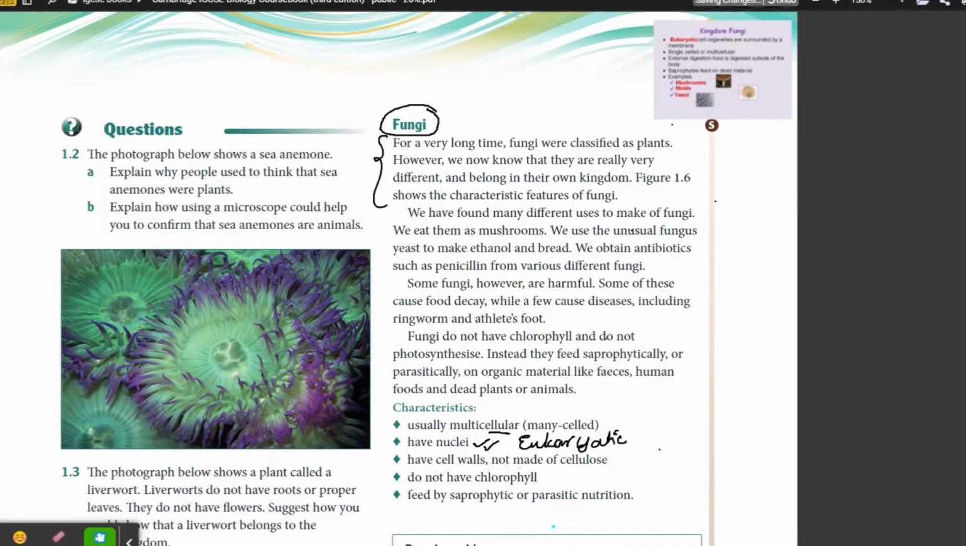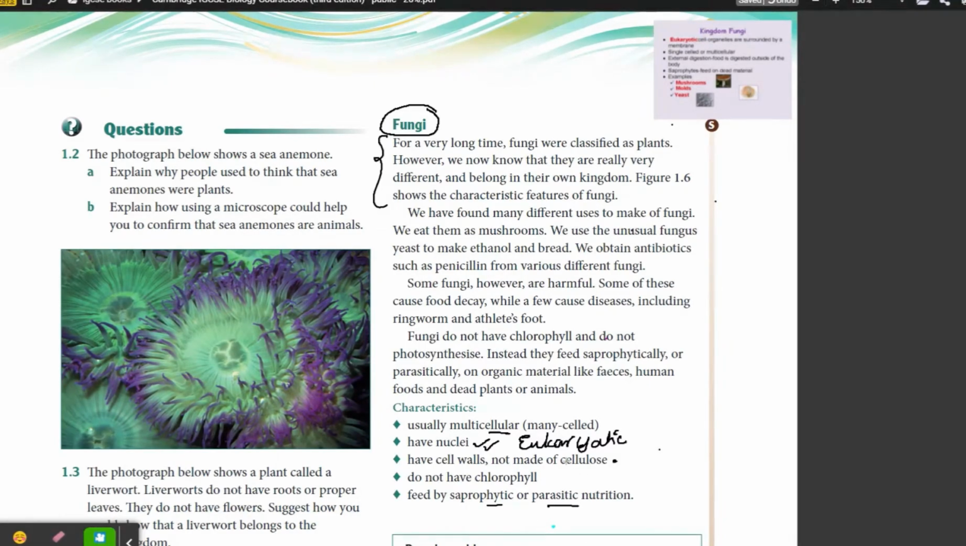They have cell walls not made up of cellulose. What does this statement mean? I will explain in just a second. They do not have chlorophyll, so they don't have a green pigment, and they could not be placed in the kingdom of plants, because plants have chlorophyll inside them. Thirdly, they feed saprophytically and parasitically. Did you get the concept? I just explained they feed parasitically and saprophytically.